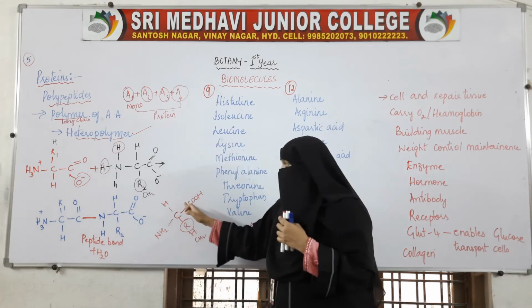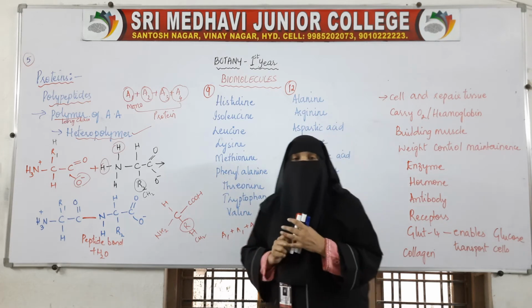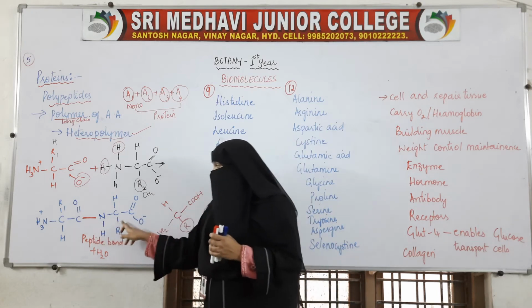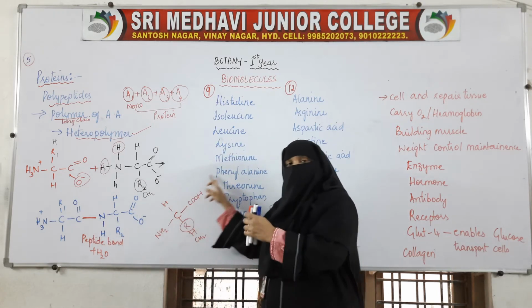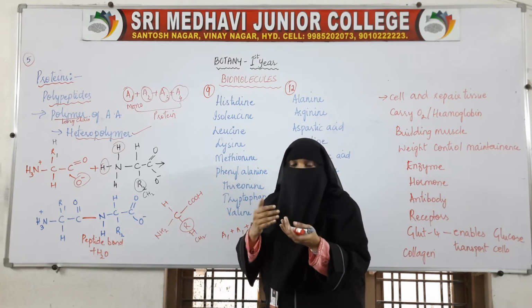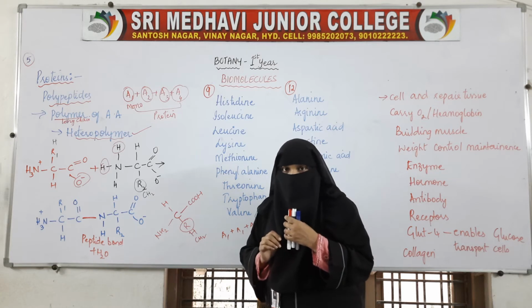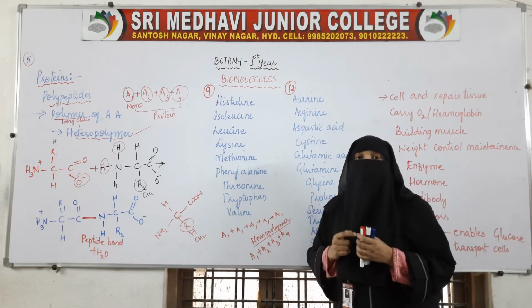Another amino acid will join and form another bond. This is only two amino acids joined. To this another amino acid will join, and one more molecule of water will be removed, one more peptide bond will be formed. So like this a continuous chain will be formed.